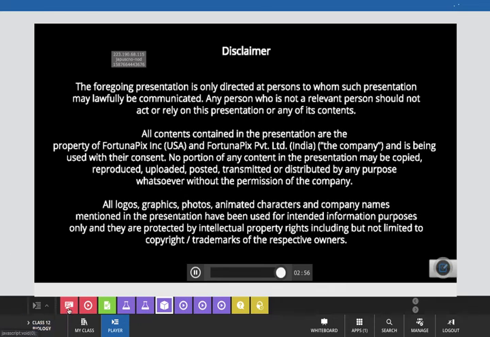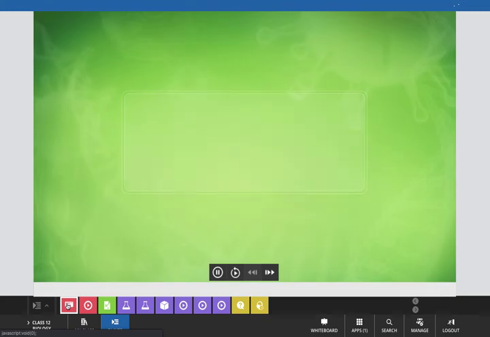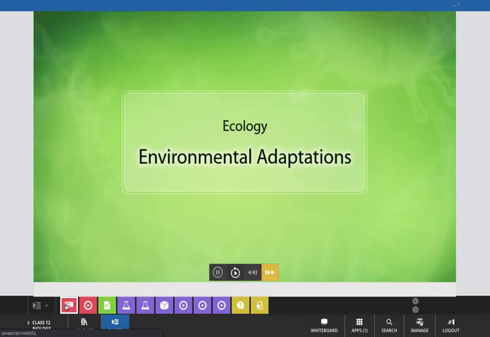Now with that, we have completed today's class, in which we have learned the environmental adaptations in our ecology section. And now I want to conclude today's class with this quote about adaptation. Adaptation is a vital part of response to the challenge of climate change, and it is the intelligence of an organism or its ability to adapt to the change in its environment.